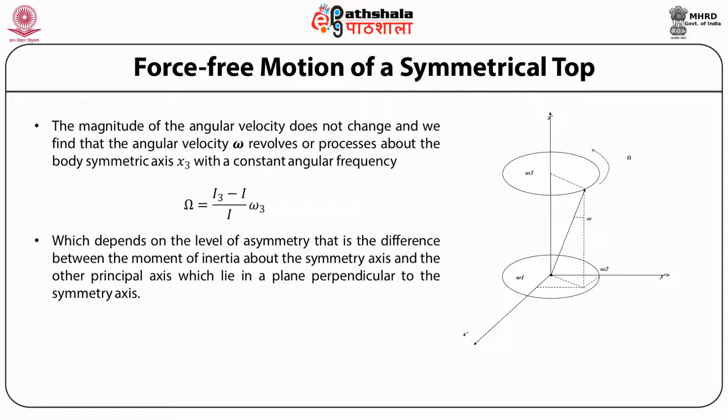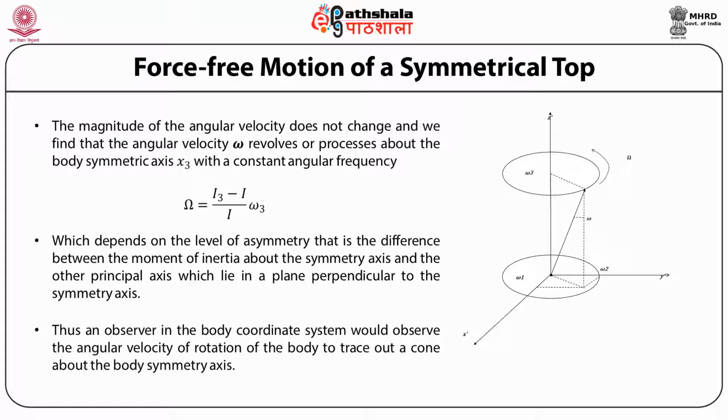Thus, an observer in the body coordinate system would observe the angular velocity of rotation of the body to trace out a cone about the body symmetric axis, as shown in the figure. So, the observer will observe that angular velocity is omega. So, the angular velocity traces out a cone about the body symmetric axis.